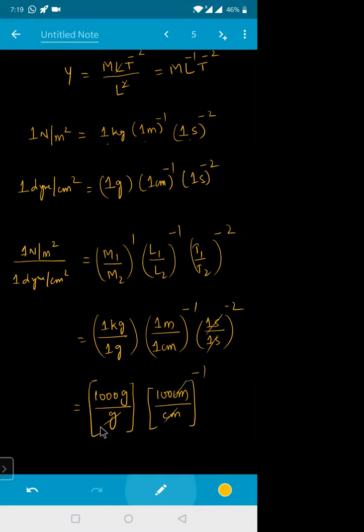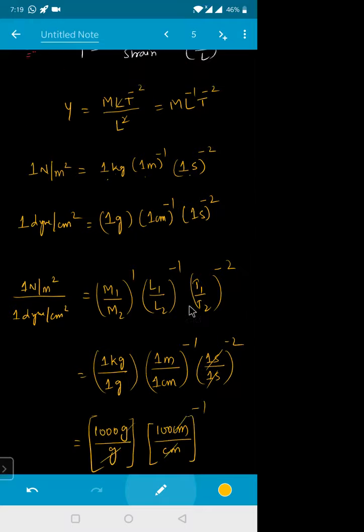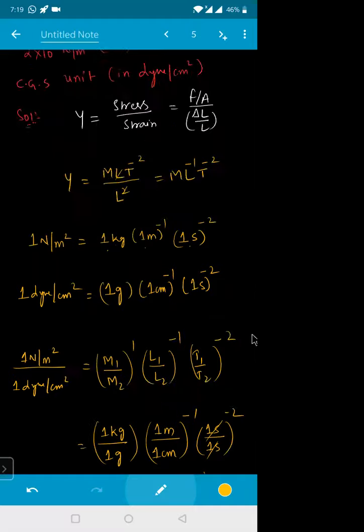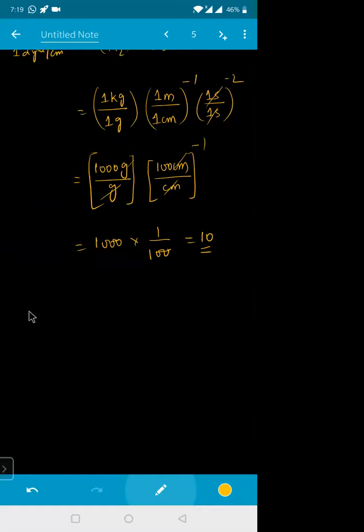The centimeter and gram will get cancelled. So this will be equal to 1000 into 1 by 100 to the power of minus 1. These two zeros will get cancelled, so that is equal to 10. So 1 Newton per meter square is equal to 10 dynes per centimeter square.